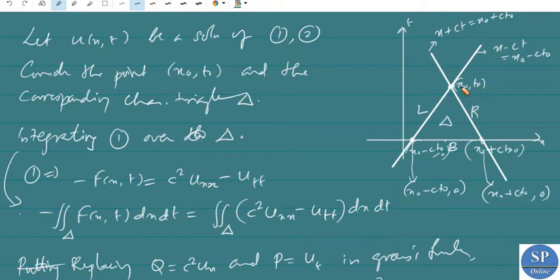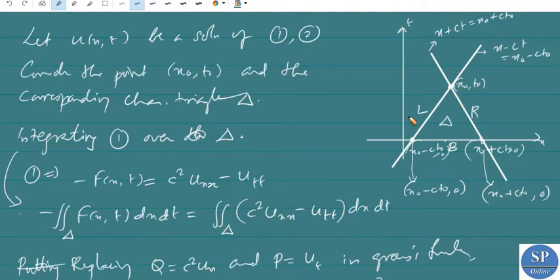So that means the value of u at the point x naught, t naught is determined by the values of the given data on the characteristic triangle with the upper vertex at the point x naught, t naught.